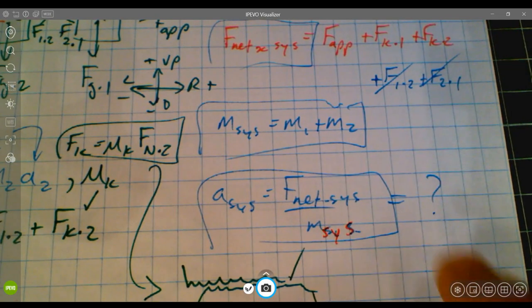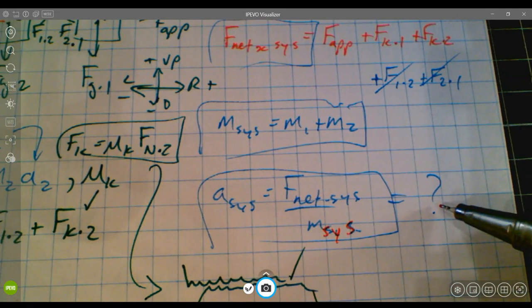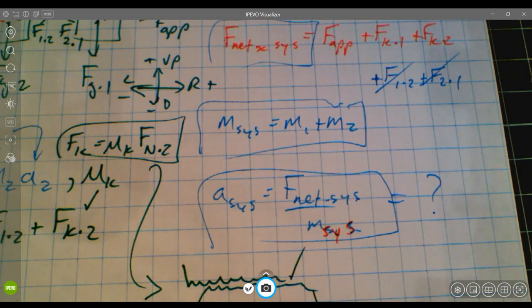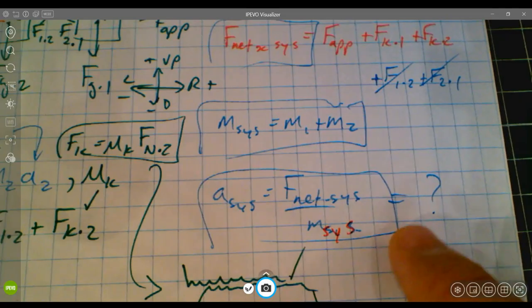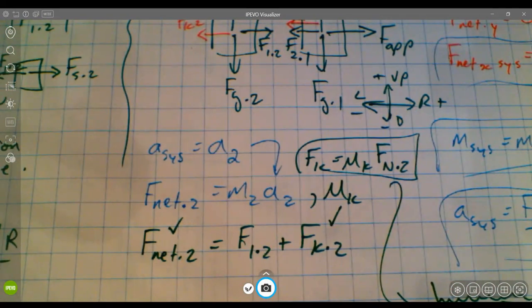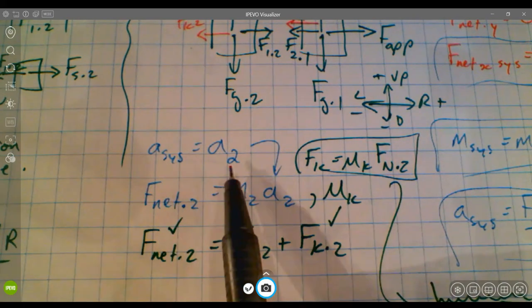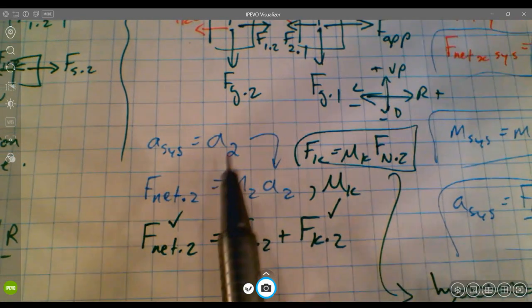Okay? And whatever that acceleration is, if I could calculate it, go back to the lessons to get the details on this, it might be useful for me to say, isn't it true that if I know the acceleration of the system, I know the acceleration of car 1?